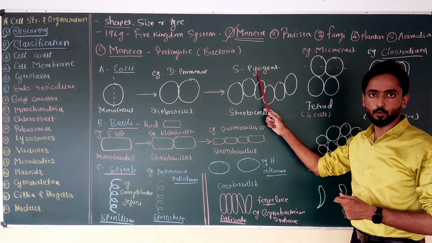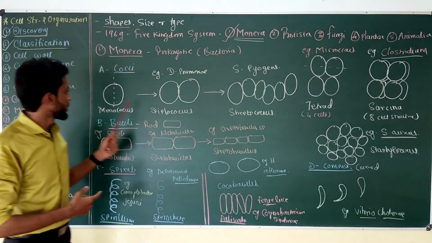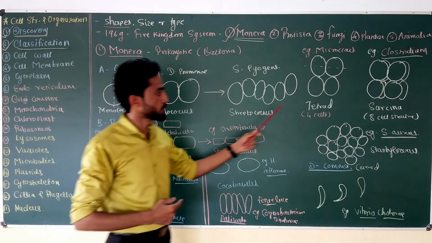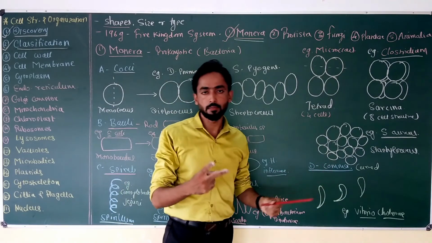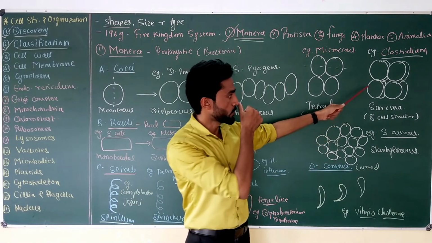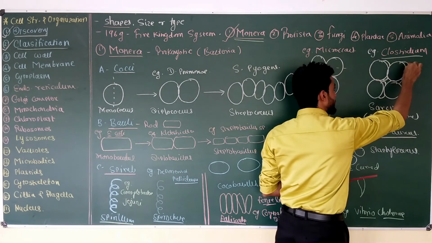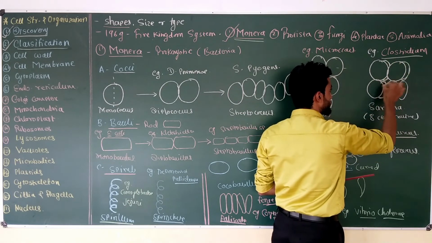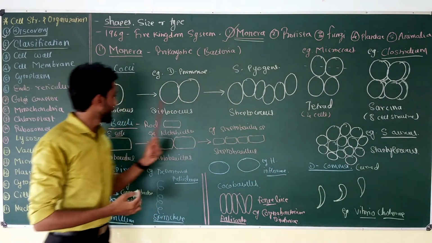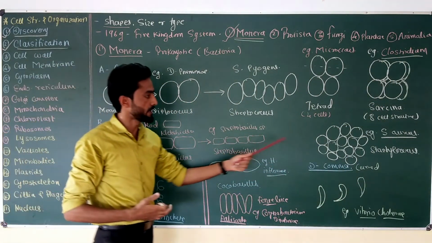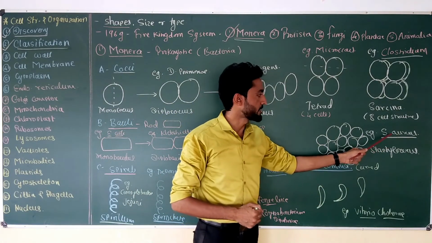Example is Streptococcus pyogenes. Then, if the round cell divides in two planes, it produces a four-cell arrangement, which is a tetrad. Example is Micrococcus. If the same cell divides in three planes, it produces an 8-cell arrangement like this. An example of this 8-cell arrangement is Sarcina, which is shown by the bacteria Clostridium. Then if the single monococcus cell divides in random planes, it produces a group of cells, which is Staphylococcus. Example is S. aureus.